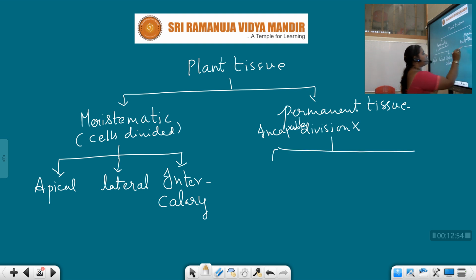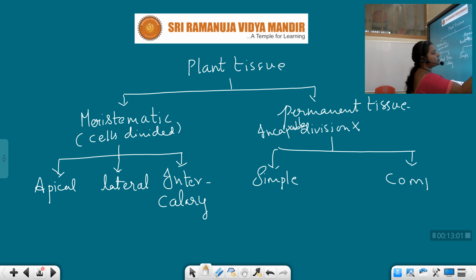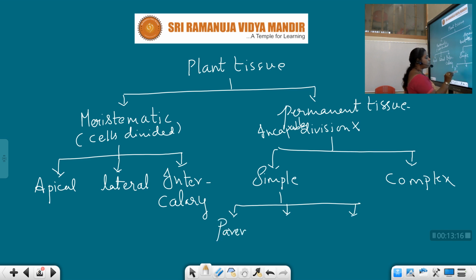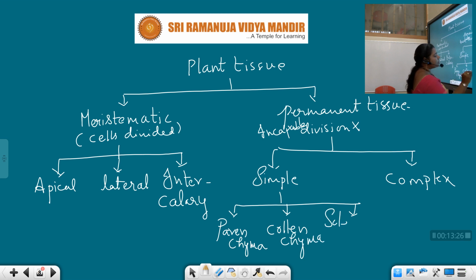Again, permanent tissue is also of two types, simple and complex. Simple tissue is again of three types: parenchyma, collenchyma and sclerenchyma.